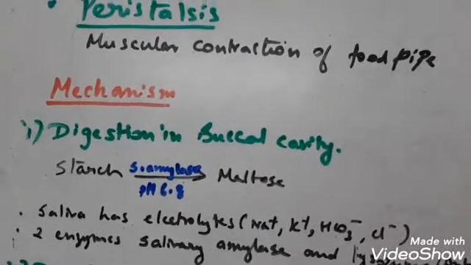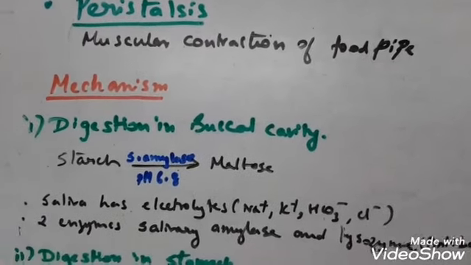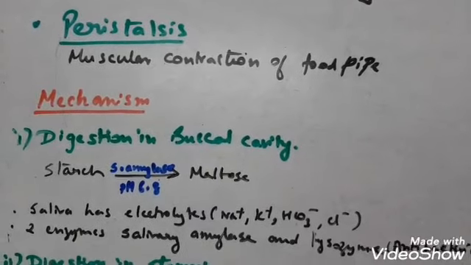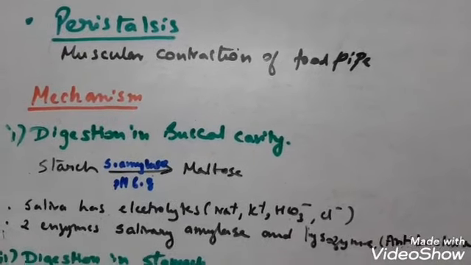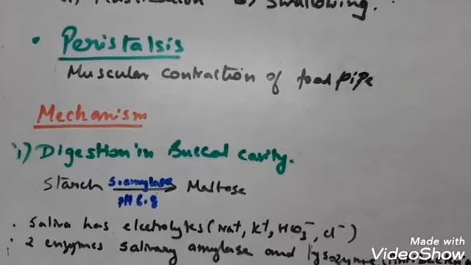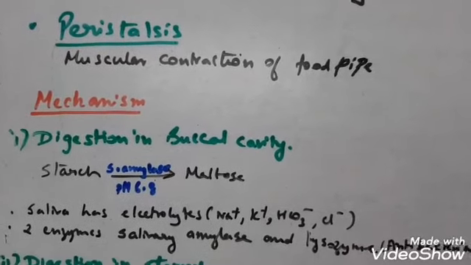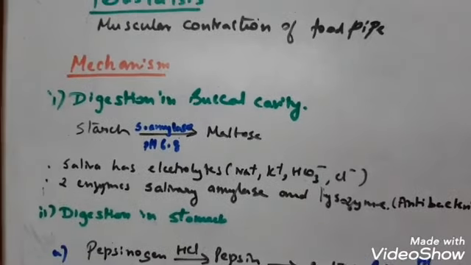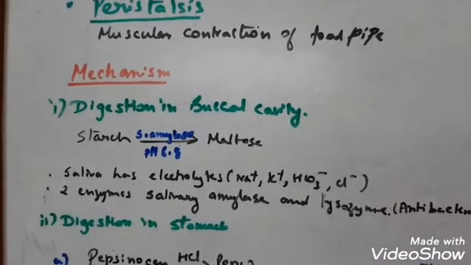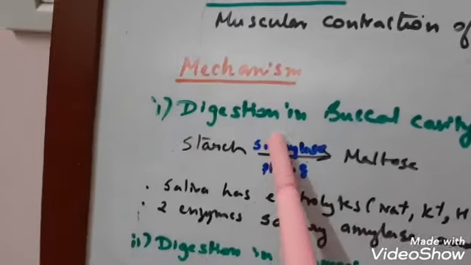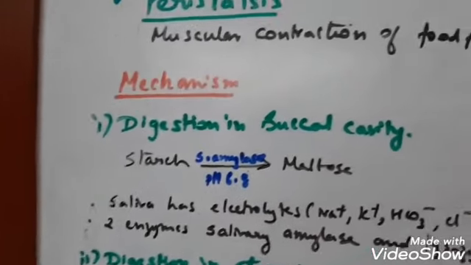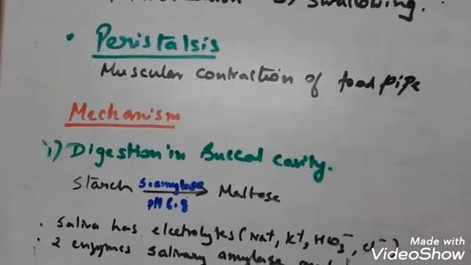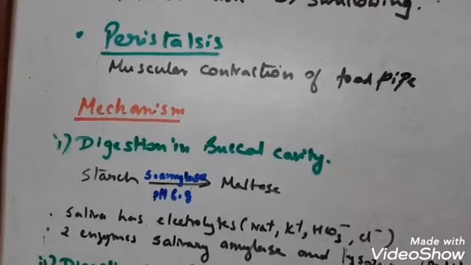First is the digestion of the food in the oral cavity or buccal cavity. In the previous topic I discussed the salivary glands. We have 3 pairs of salivary glands. The salivary glands secrete the enzymes salivary amylase and lysozyme. So these are the 2 enzymes released by the salivary glands into the buccal cavity.